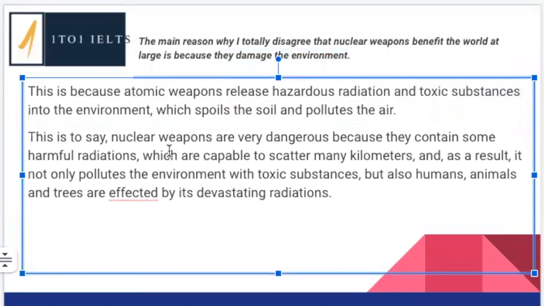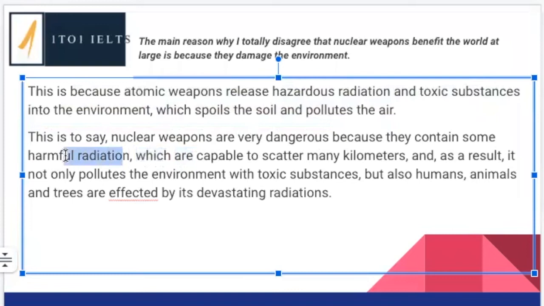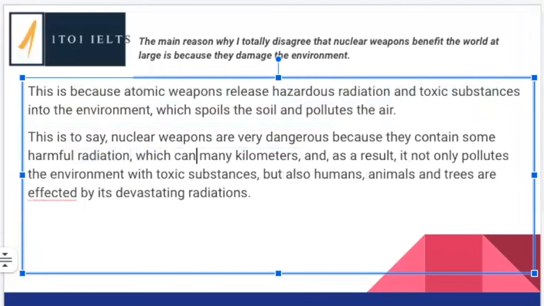Then our final one here, this is to say nuclear weapons are very dangerous because they contain some harmful radiation. Again, radiation is uncountable, so which are capable to scatter. So this doesn't really work here. We can say, because you've got a relative clause, so you're trying to talk about the harmful radiation. Nuclear weapons are very dangerous because they contain some harmful radiation, which can